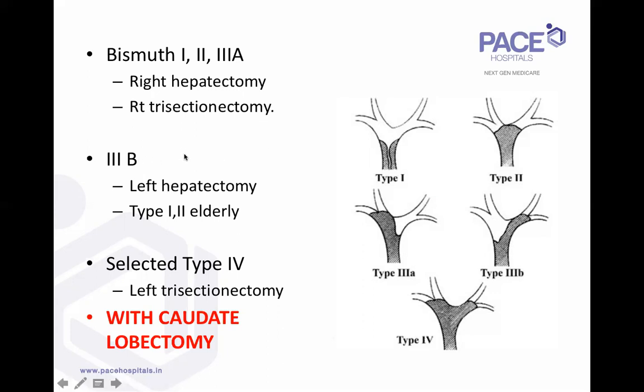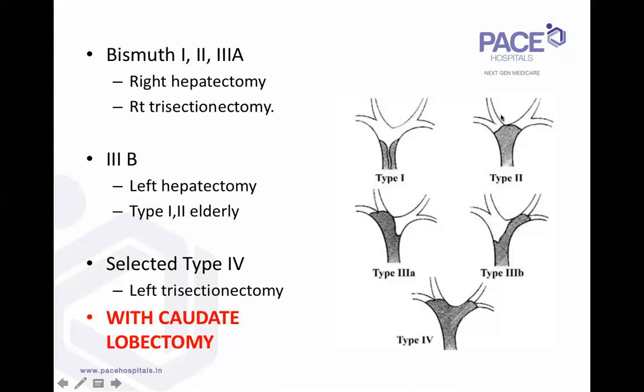Likewise, for type 3B, like we discussed, when the sectoral separation is there, obviously we need to go for a left hepatectomy. Sometimes for type 1 and type 2, a left hepatectomy is simpler and the caudate lobe is resected. In elderly high-risk patients, whom we feel, despite all the preoperative preparation, still have a high risk for right hepatectomy, for type 1 and type 2 tumors, if we're able to get a good margin on the right ducts, we can do a left hepatectomy.